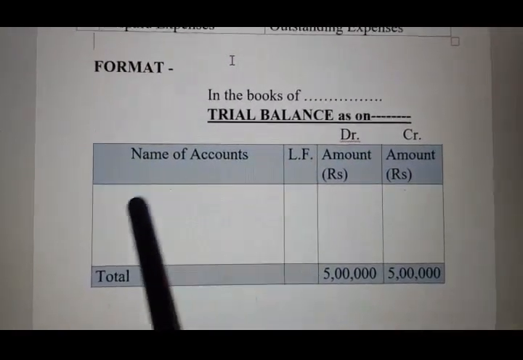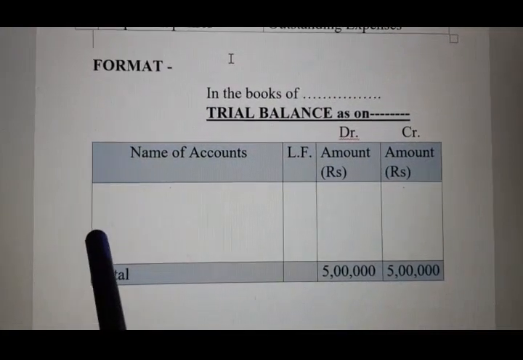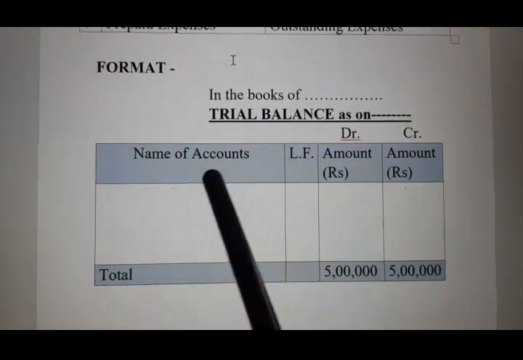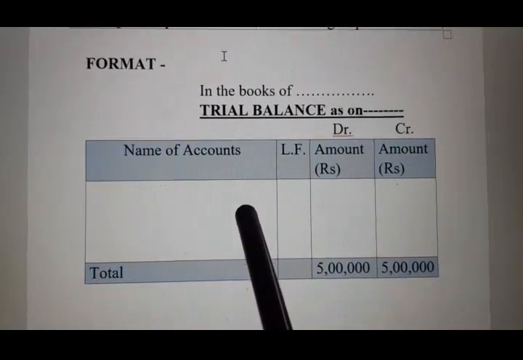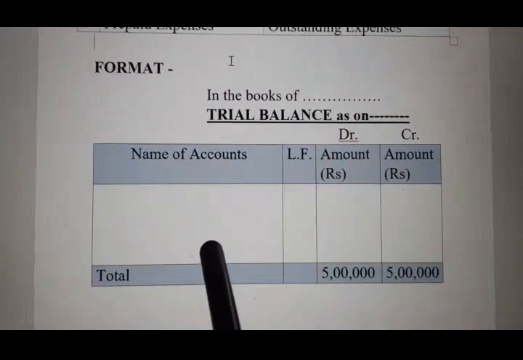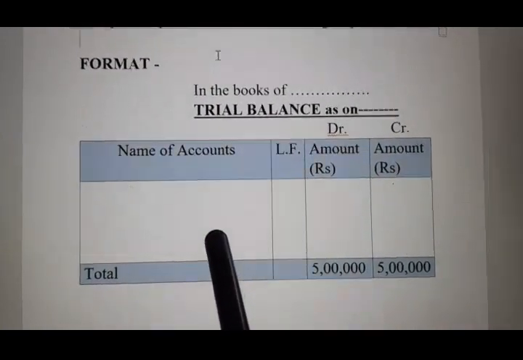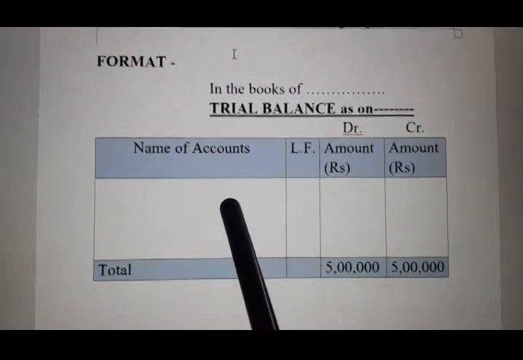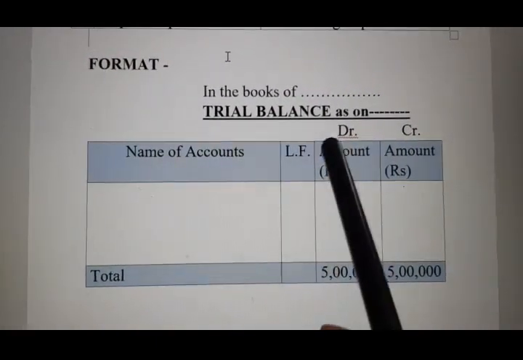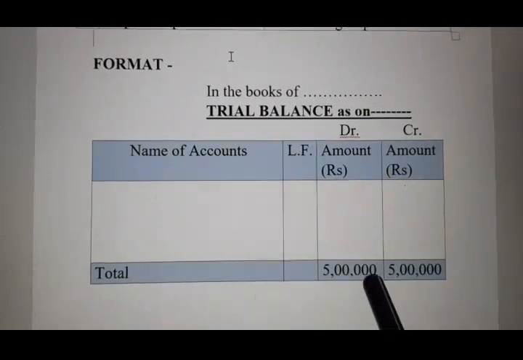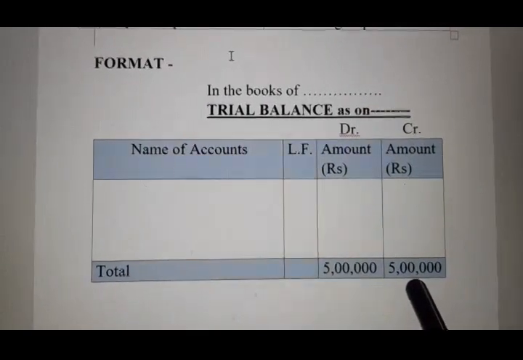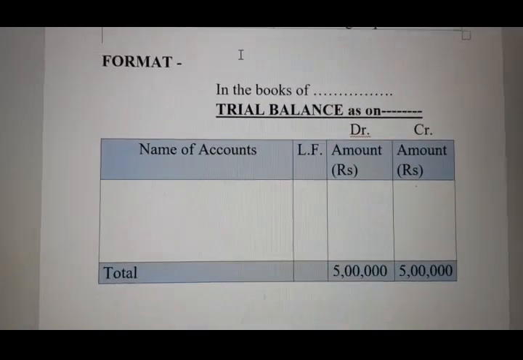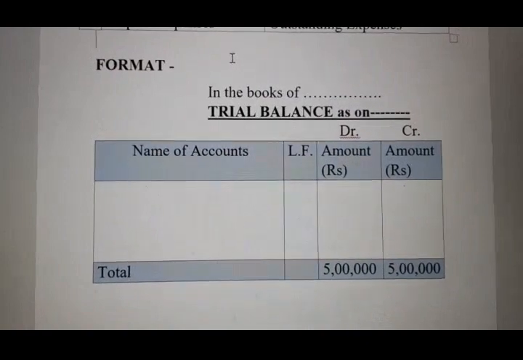Only there is a change here. There is no column of date in the case of trial balance. And instead of particulars, this is the name of accounts. Why? Because we are preparing this trial balance with balances of ledger, so the names of those ledger accounts will come here. Just now I said the result of trial balance means the total of the debit side must be equal to the total of the credit side. Then only we can say that our trial balance is correct. Understood?